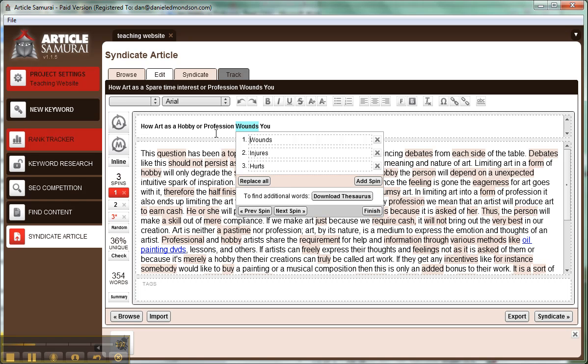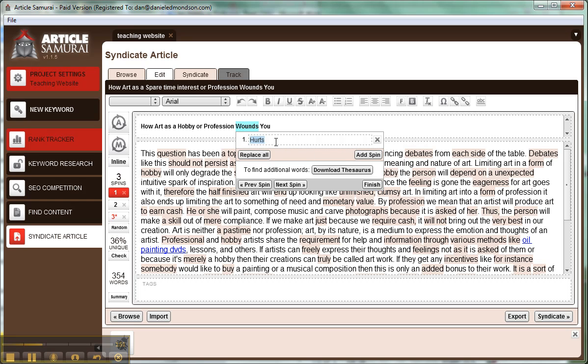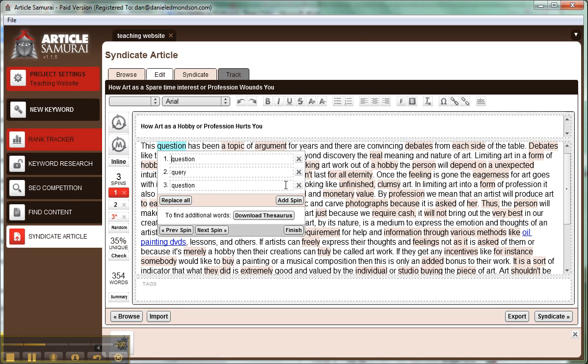And how art as a hobby or profession wounds you, that's not going to work. That just doesn't make sense, and we don't want to say "wound" in our title. "Injures you," same thing. We don't want anyone thinking they're going to get injured or hurt or anything. And for this, we're just going to have to go with our original, "hurts you," for now. So you go to the next spin, and you keep doing this for each word that it highlights.